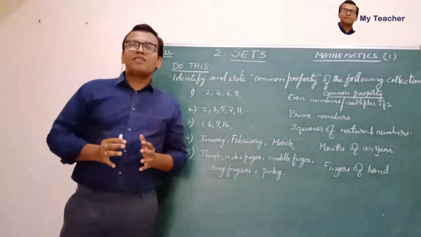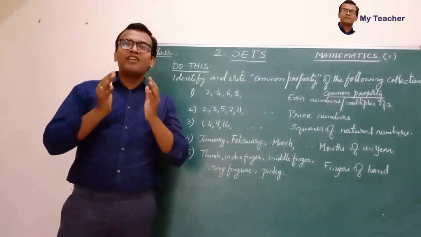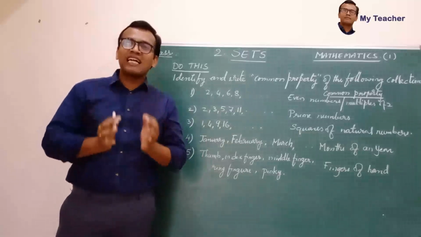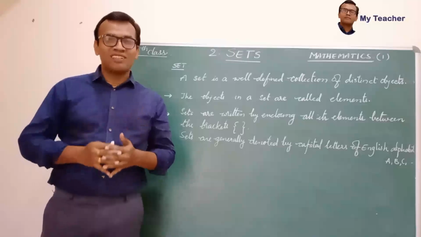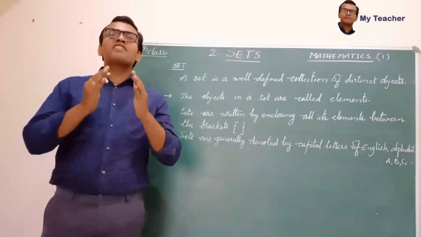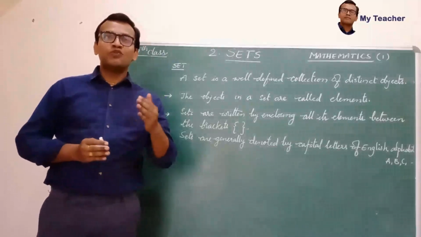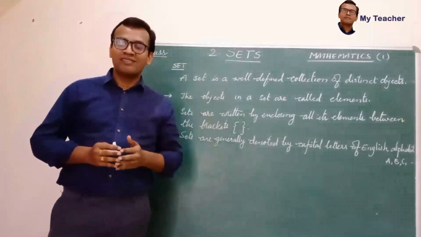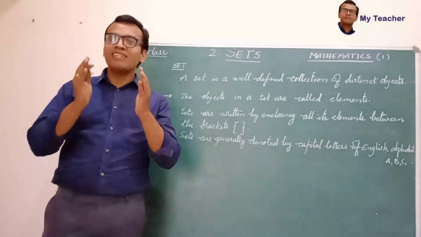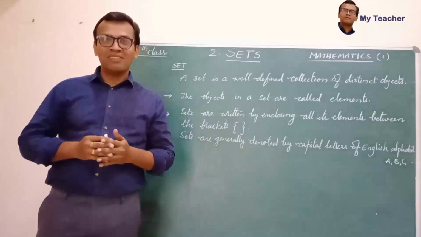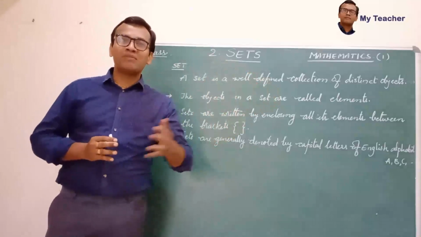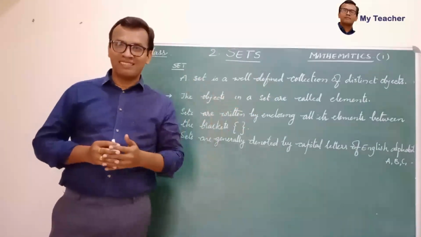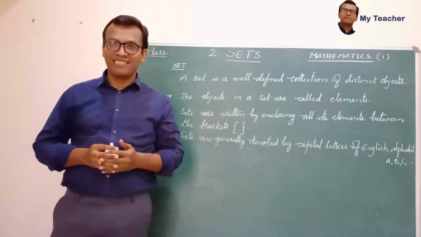So that means we are able to find the common property of collections of objects. We have seen collections of some objects like 2, 4, 6, 8 and so on. There we can find the common property of those numbers, like they are all even numbers or prime numbers, or the names of months or the names of fingers of a hand.